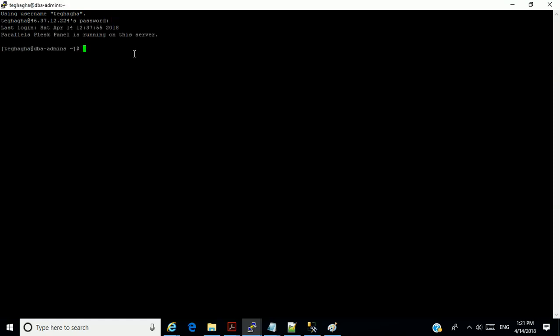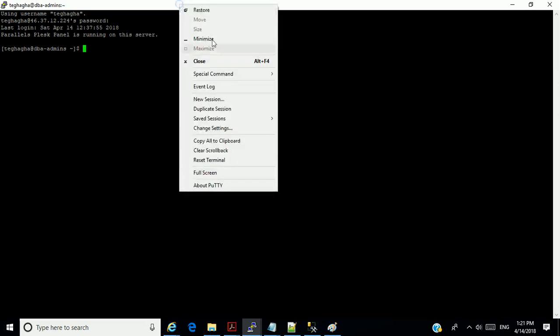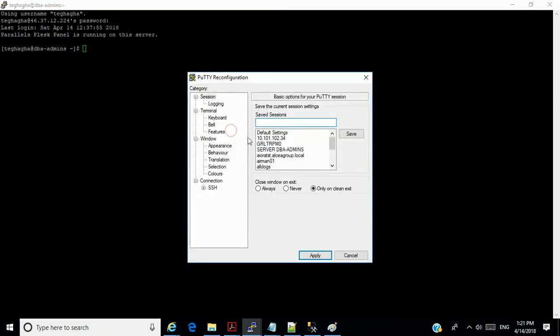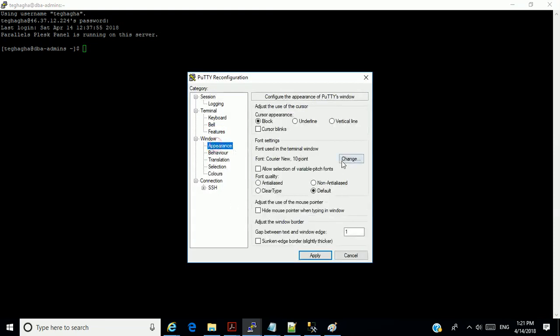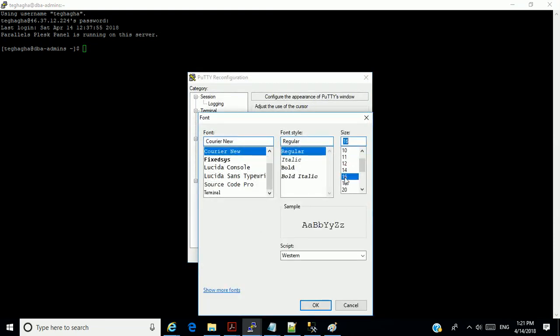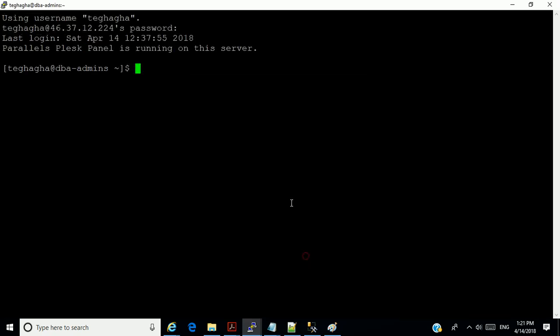Okay, I'm entered as Tiegaga. All right, now I'm going to make these settings bigger. Appearance, font. So I'm going to run the net configuration assistant so I can create a new connection string.